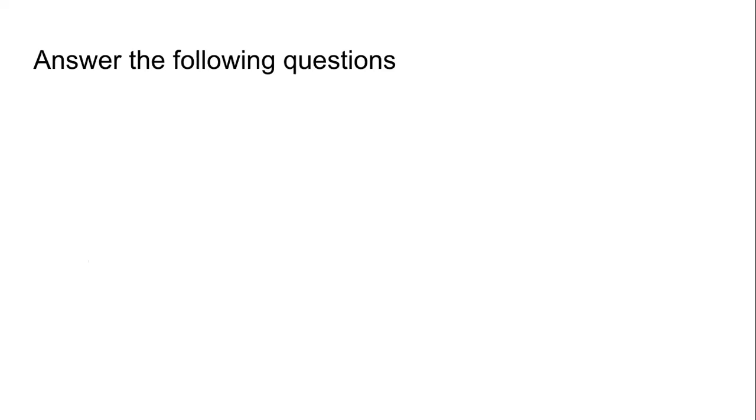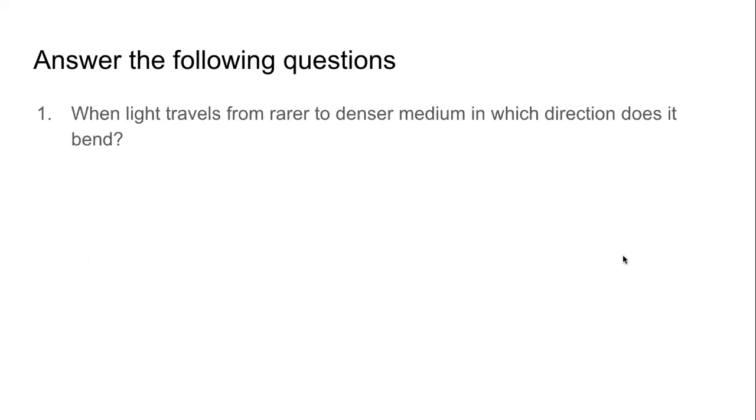5 questions will come to your screen one by one. Answers will not be coming onto your screen. When you see the question, please type the answer in the chat or raise your hand to speak. First question. When light travels from a rarer to denser medium, in which direction does it bend? Rarer to denser medium. Speak or type.